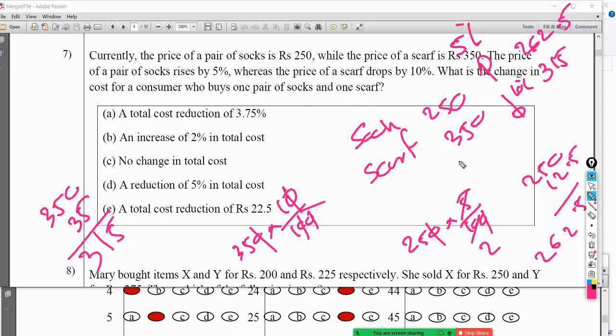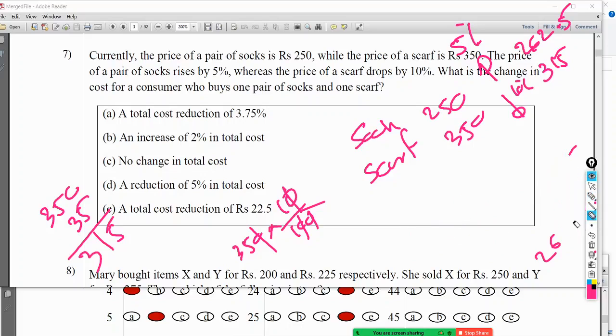Previously his cost is 250 plus 350. Now his cost is this plus this. What they ask is the change in the cost. Initially the total cost is 600. If I make a mistake, just let me know.